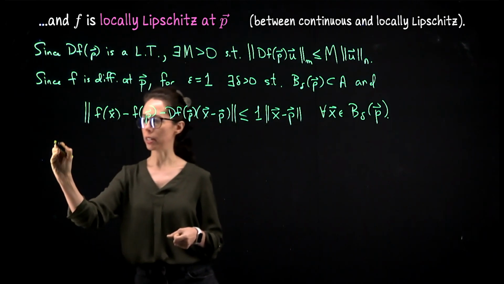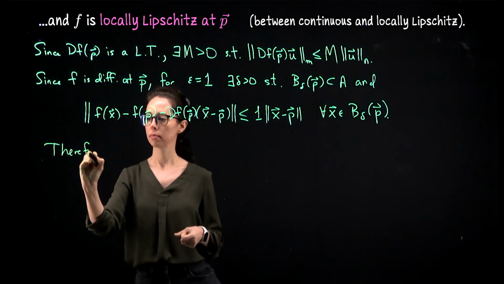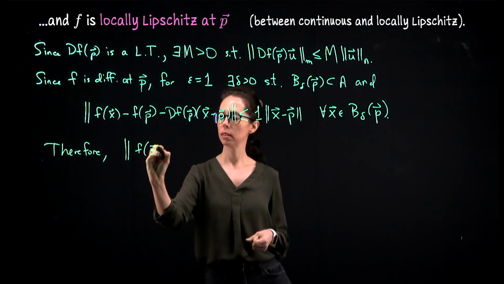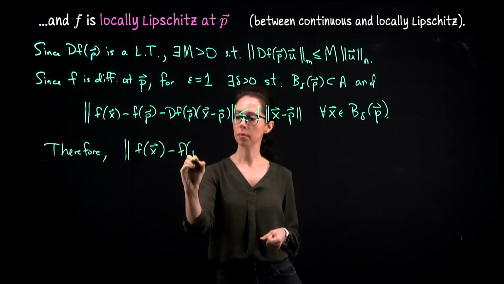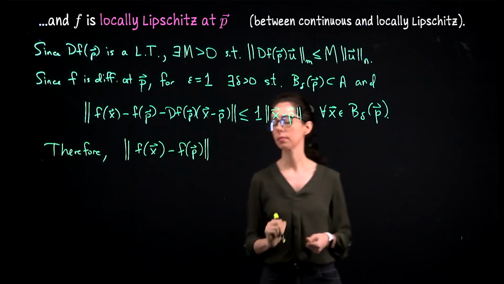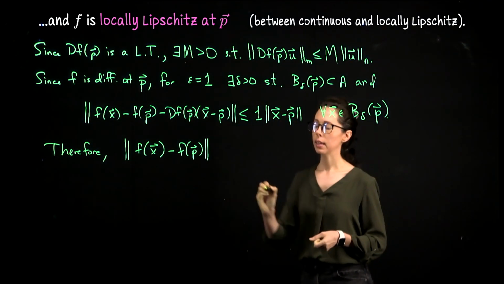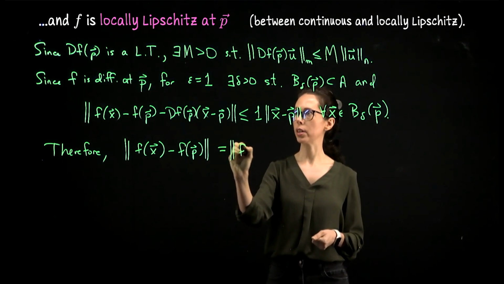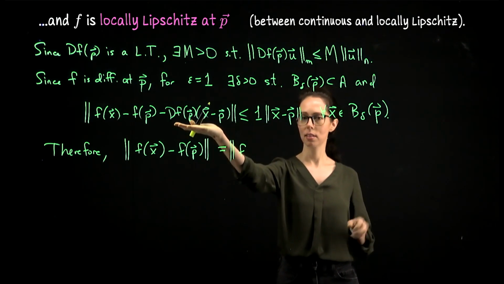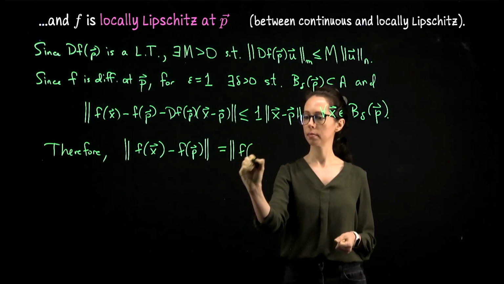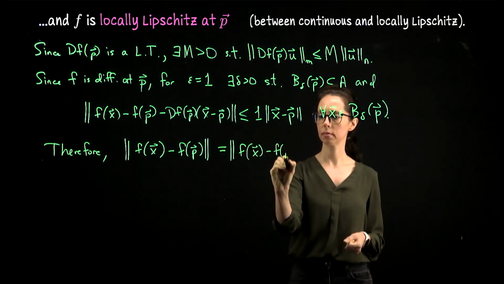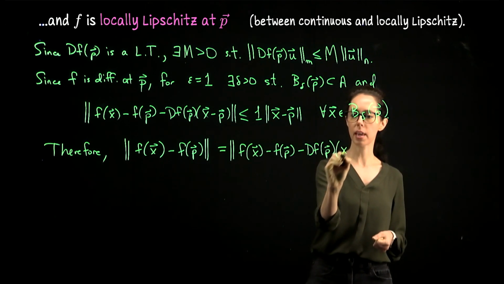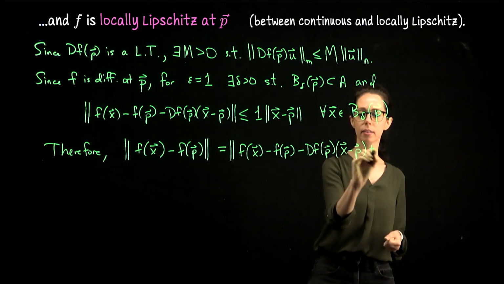Therefore, here's what we're trying to show. The distance from f of x to f of p is equal to, let's bring in a fancy zero, subtracting and adding back df at p times x minus p.